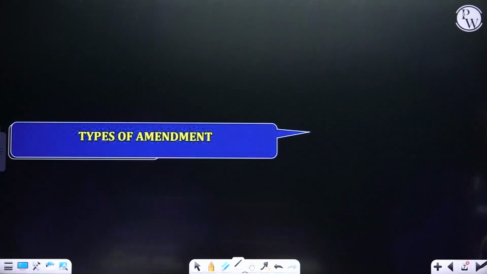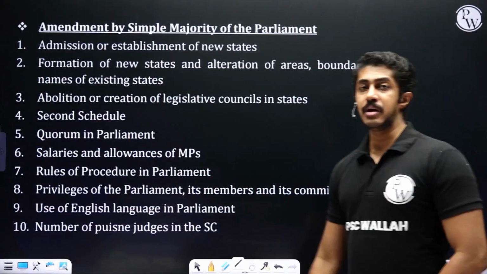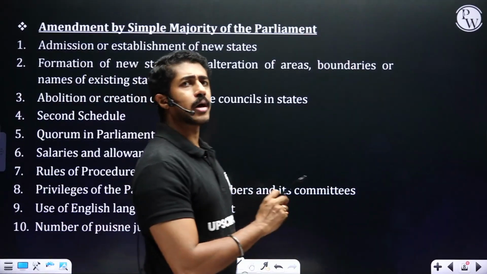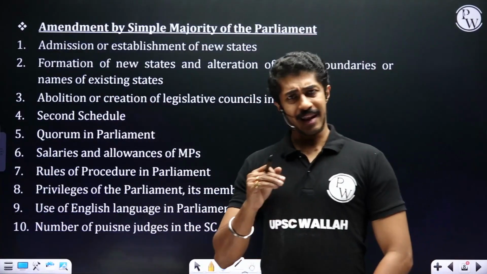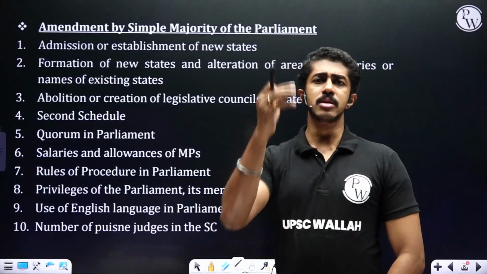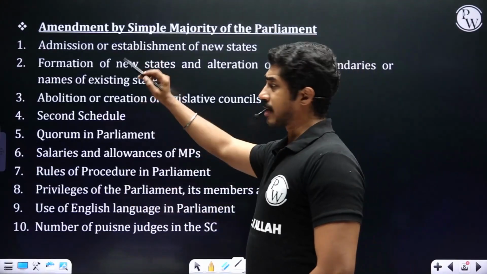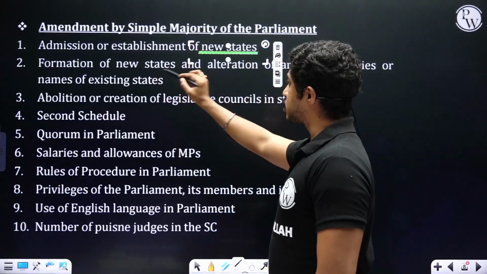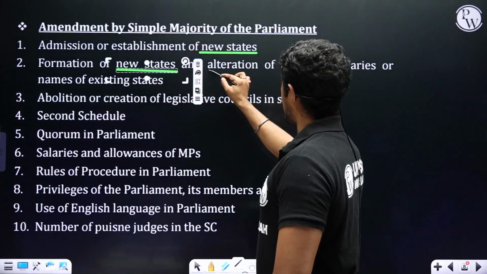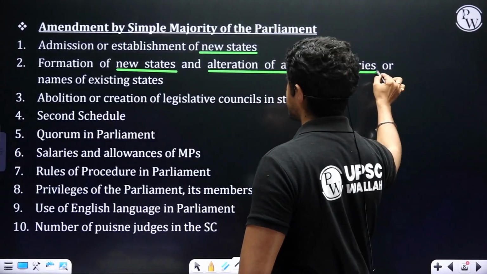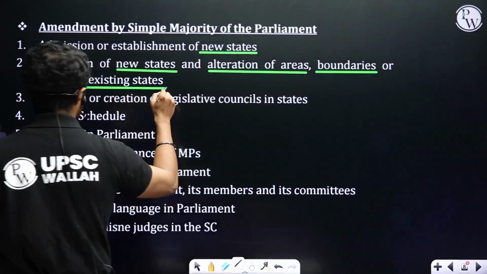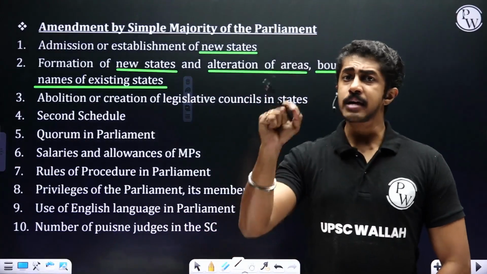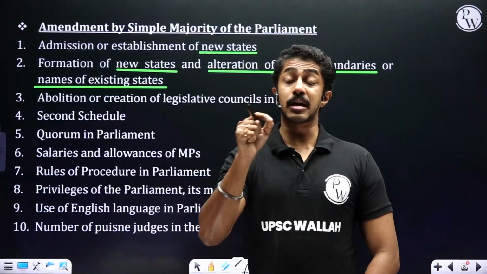What are the different types of amendment? Amendment by simple majority of the Parliament. That is, for everything you don't require a special majority. You can actually do it through simple majority also. Say for example, admission or establishment of new states, formation of new states, and alteration of areas, boundaries, or names of existing states. Again, what does this indicate? India is an indestructible union of destructible states.